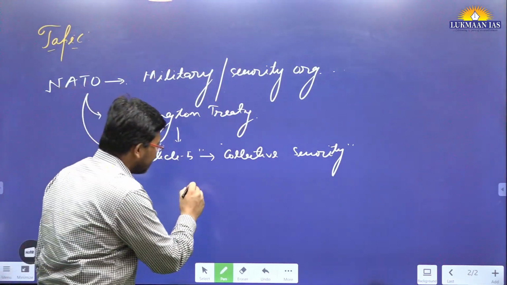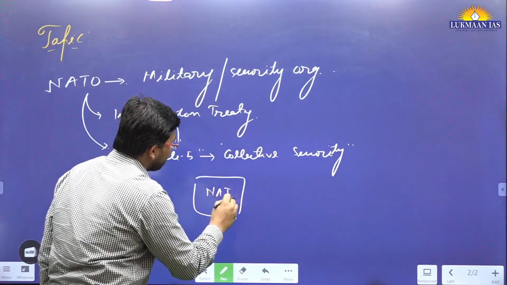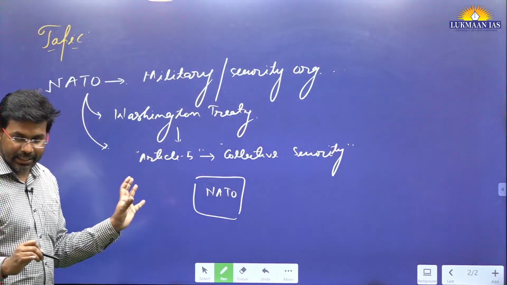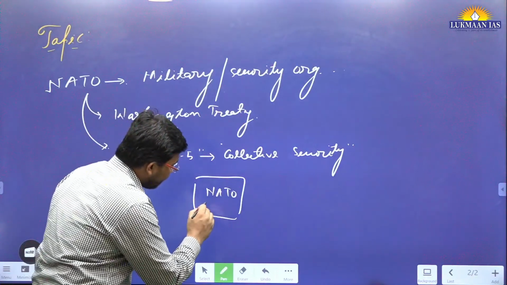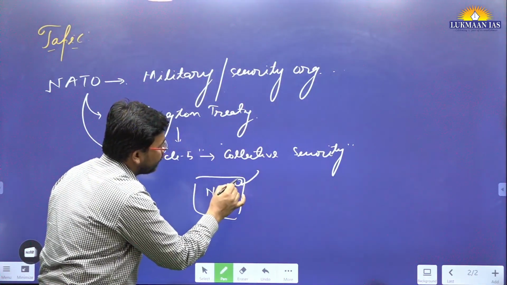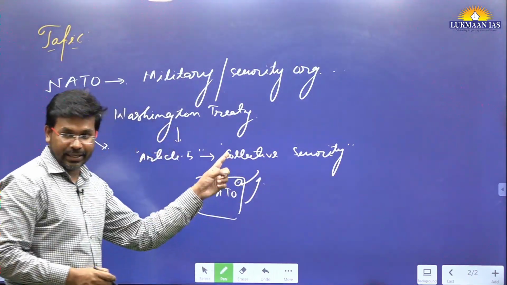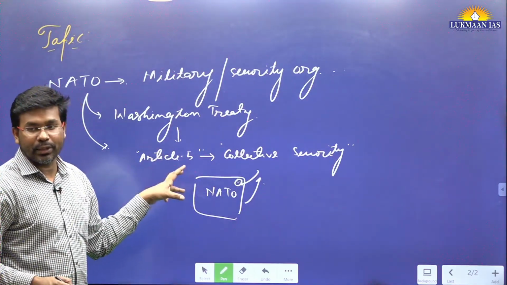Let's say in this NATO, you need to see how many member countries there are. There is a huge number of member countries. If there is an attack on any one member country, all the member countries together will retaliate against that. So it is providing collective security to all these countries.